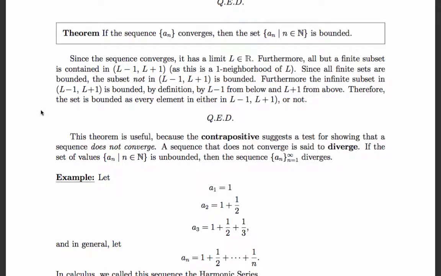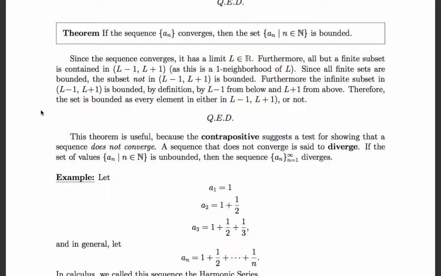And the set is bounded. How do we know the set is bounded? Well, if the sequence converges, it, by definition of what it means to converge, has a limit. And any neighborhood of the limit contains all but a finite number of the sequence entries. So the finite number not contained in a neighborhood of L must have an upper bound, because a finite set must be bounded.